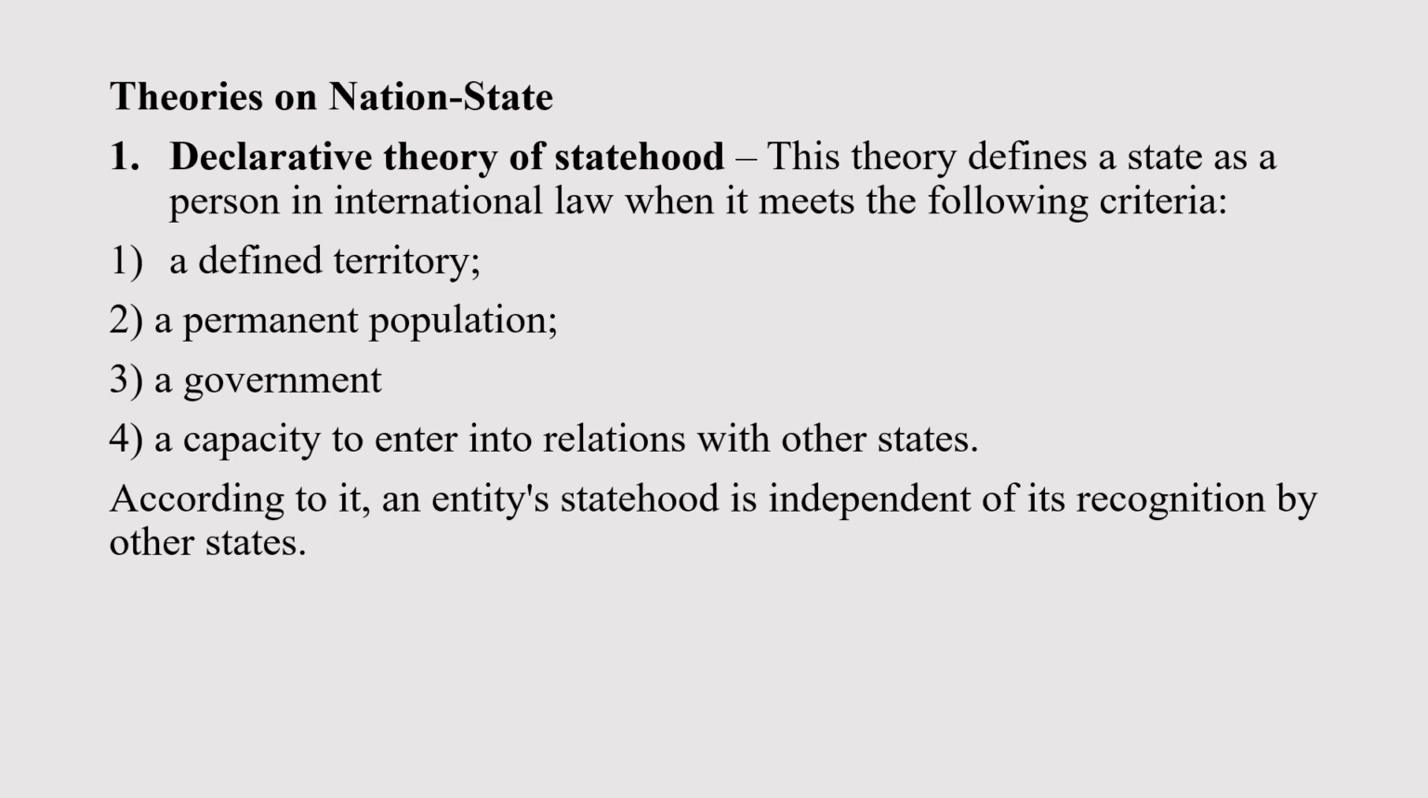Theories on nation state. Declarative theory of statehood. This theory defines a state as a person in international law when it meets the following criteria. So these are what is required for a declarative statehood: a defined territory, a permanent population, a government, a capacity to enter into relations with other states. According to it, an entity's statehood is independent of its recognition by other states.